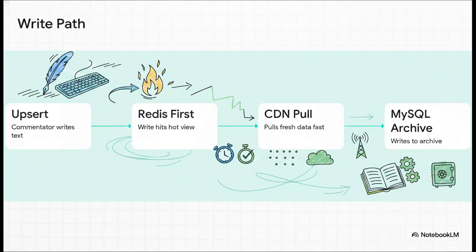If you write to the database first, your users might end up staring at stale data for an agonizing 5 seconds while they wait for the next cache cycle. By hitting the hot view first, the CDN picks up the live update immediately. Bam! No devastating delay for the user. Meanwhile, the database gets updated concurrently as our durable archive on the cold path.